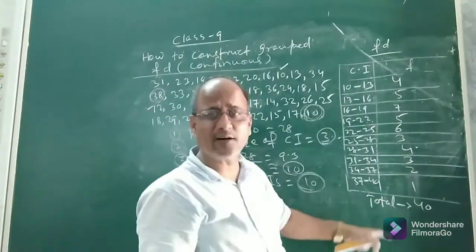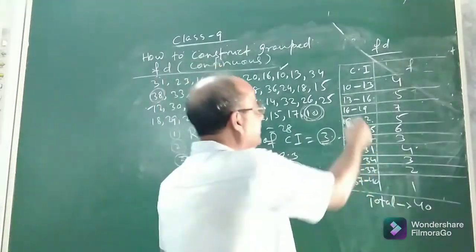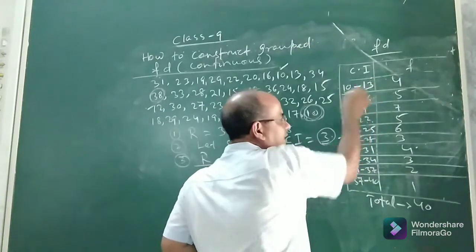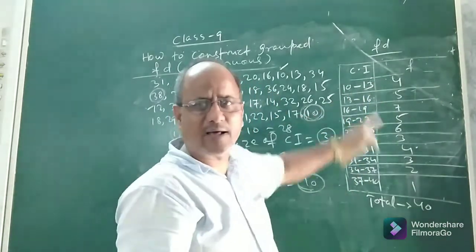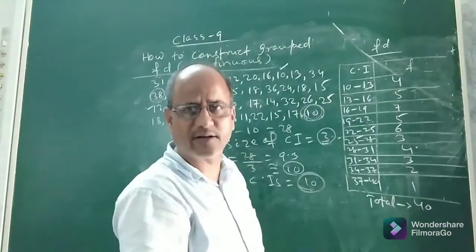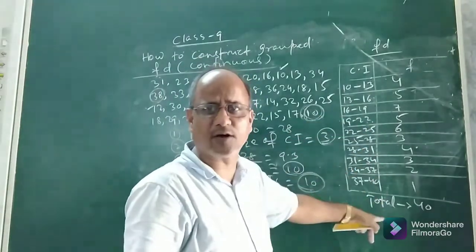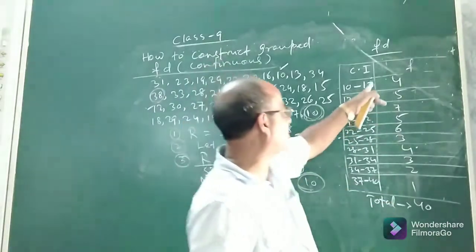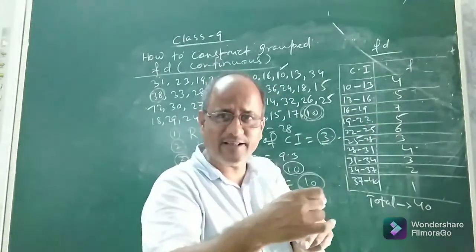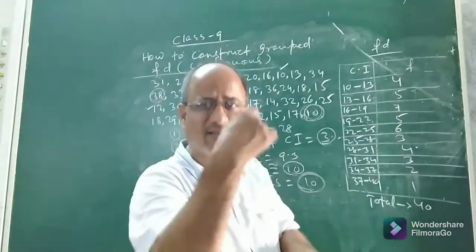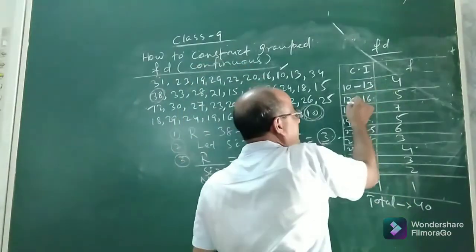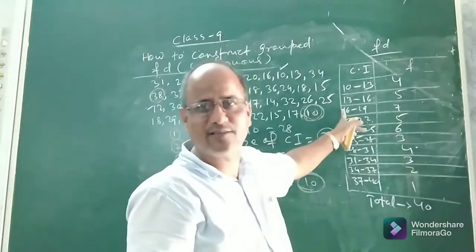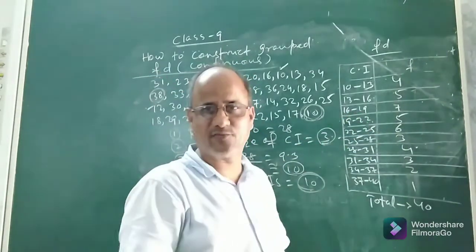Now look at these class intervals minutely. Look at the upper limit of one class and the lower limit of the next or the succeeding class. What do you observe? You observe that in each class the upper limit of one class is coinciding with the lower limit of the next class. That means the upper limit of one class and the lower limit of the next class are the same. So no doubt it is a continuous frequency distribution.